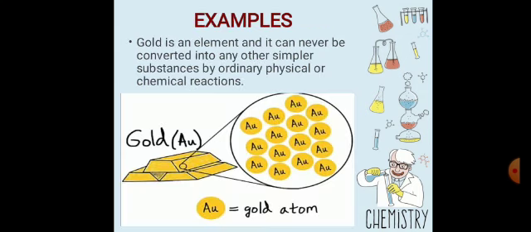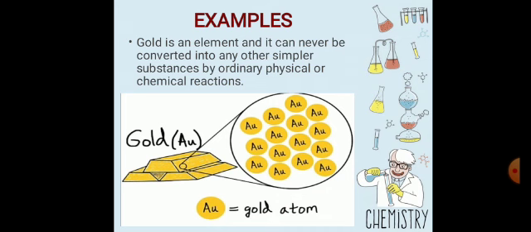Now, examples. Gold is an element because it can never be converted into any other simpler substances by ordinary physical or chemical reactions. Now you can see on your screen that the symbol of gold is Au. So Au equals a gold atom.